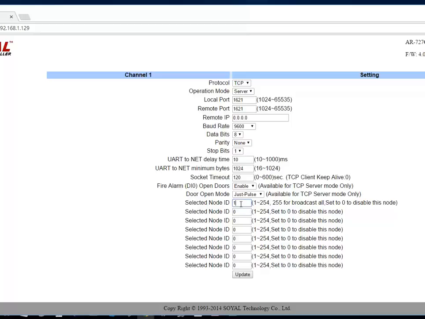And if you have 2 doors that you want to have this function, then you could enter another node ID. And if you want all the doors to have the function, then you would click 255 and then click update at the final.